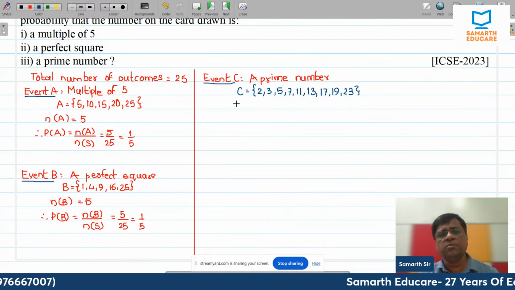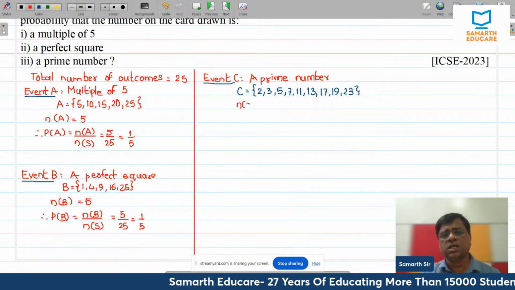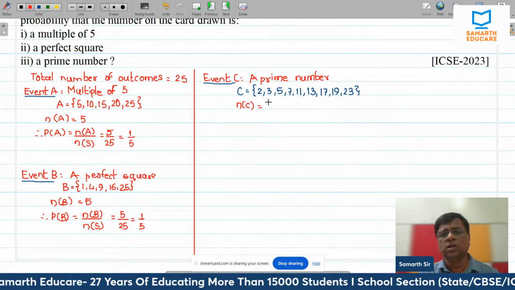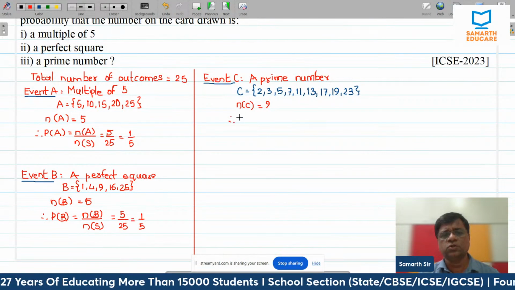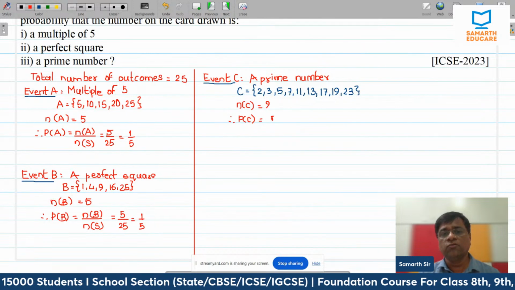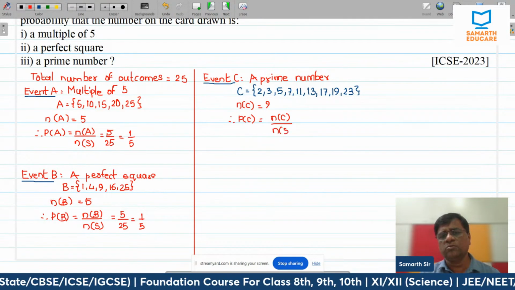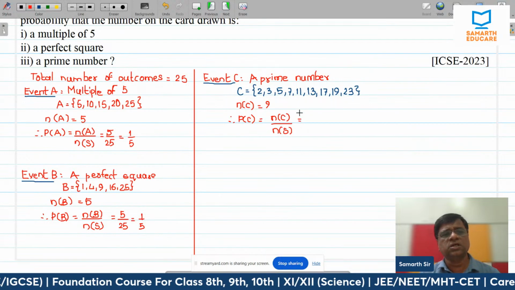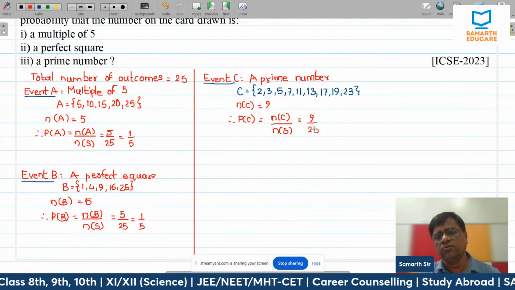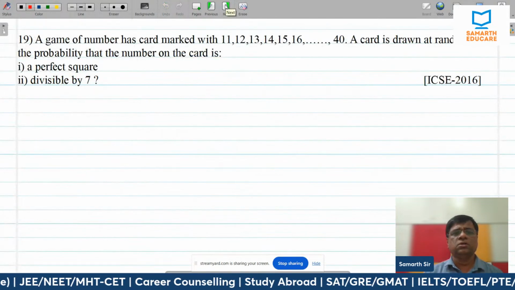So how many prime numbers are there? 3, 3, 6, and 3, 9. Total 9 prime numbers are there. So probability of prime numbers is number of favorable outcomes, that is n of C, divided by total number of outcomes, that is n of S, and that is equal to 9 upon 25. Let's move on to the next question.